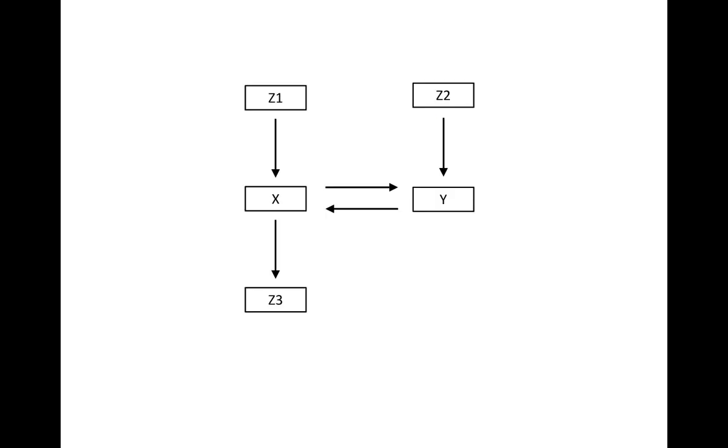Undirected paths may include cycles, but they may not contain the same variable twice, unless it is the terminus of a path back to itself. For example, in this graph there is a path from x back to itself. But the path from z1 to z3 that goes through the cycle is not a legal undirected path, because it contains x twice, and x is not a terminus or endpoint of the path.